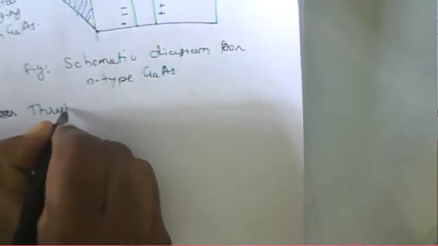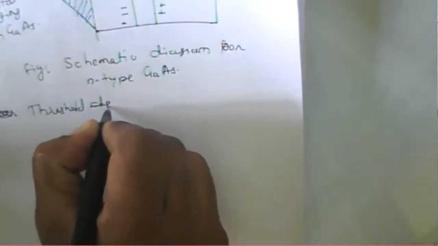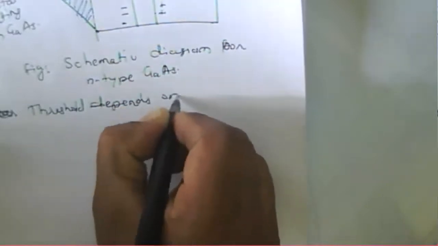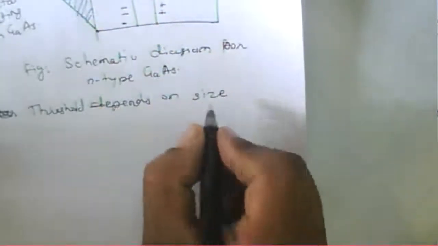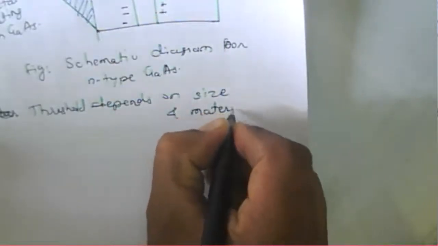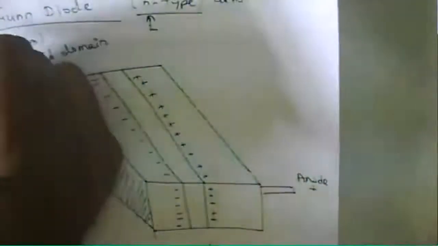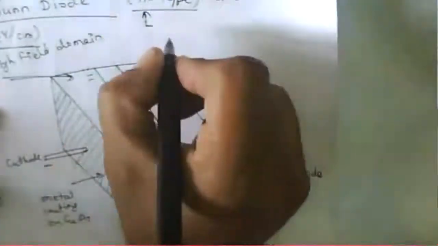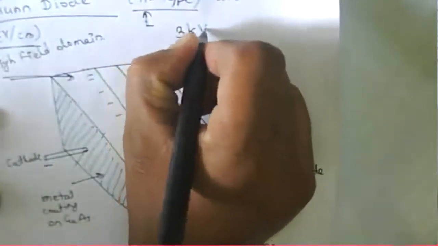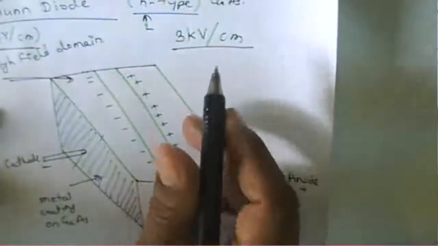This particular threshold value of voltage depends upon the size of this device and the material, what type of material. So it is not a specific value.